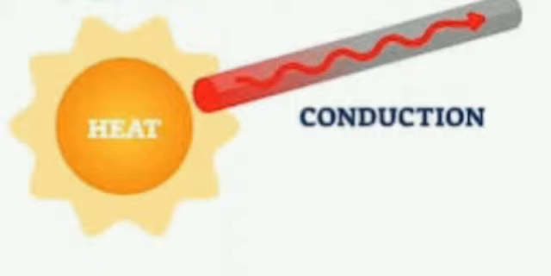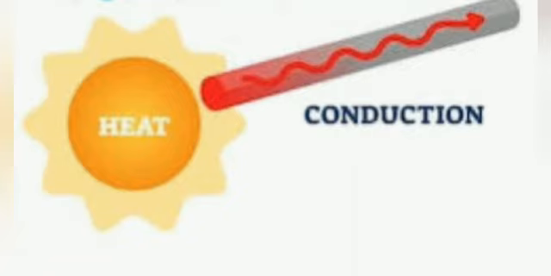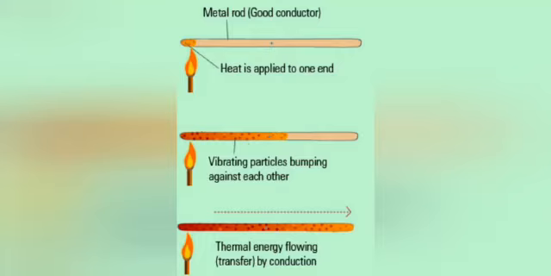You know very well the molecules in a solid are tightly packed but are free to vibrate. When a solid is heated, the molecules of the solid in contact with the source of heat vibrate faster. These vibrating molecules collide with adjacent molecules and transfer their vibration or energy. Thus heat energy is transferred from one molecule to another.